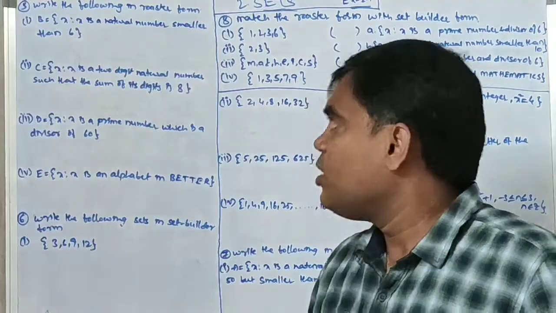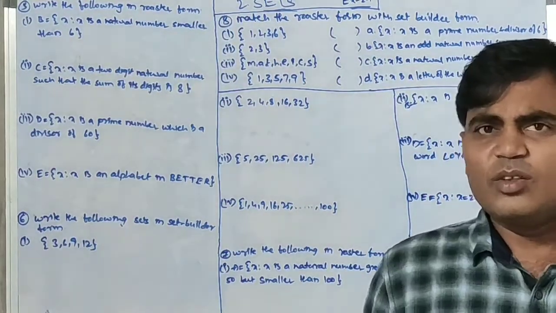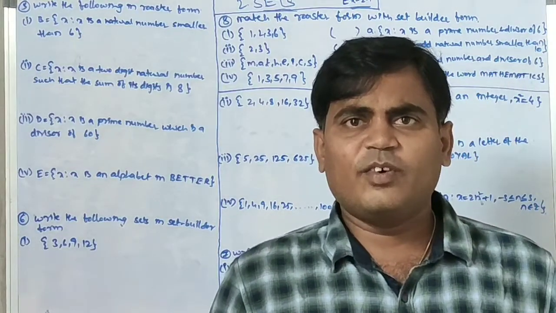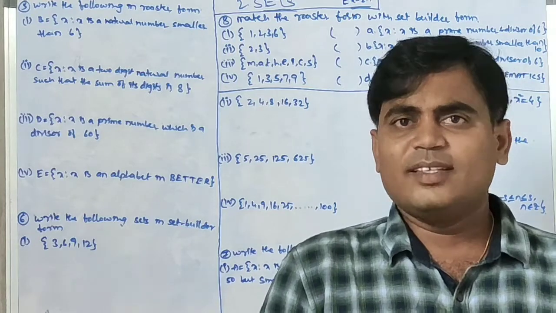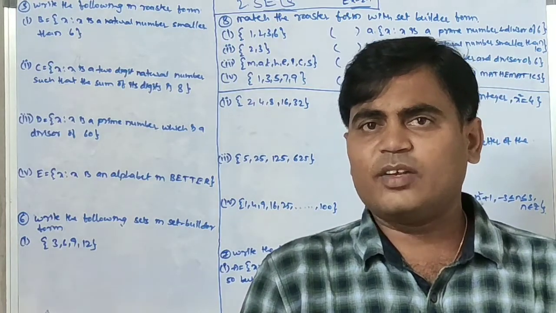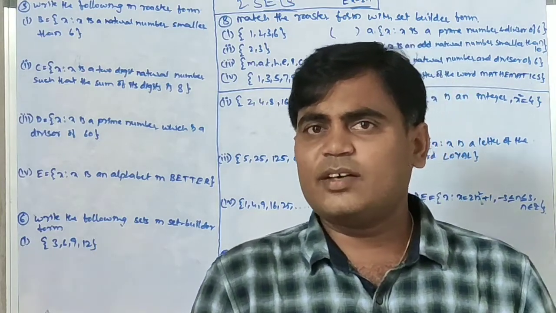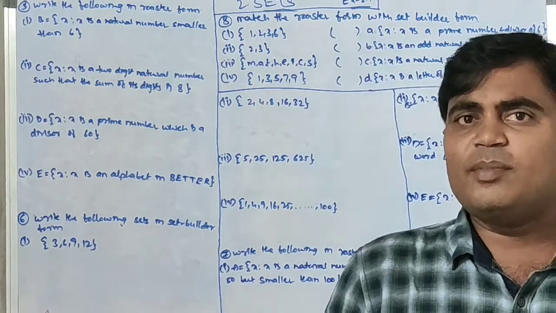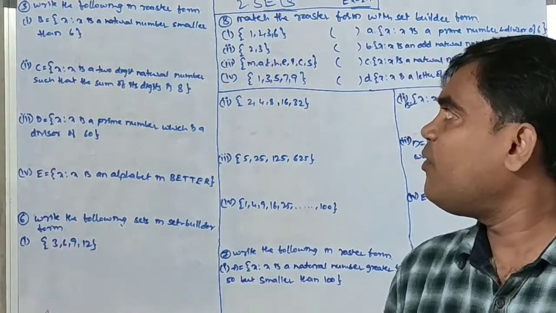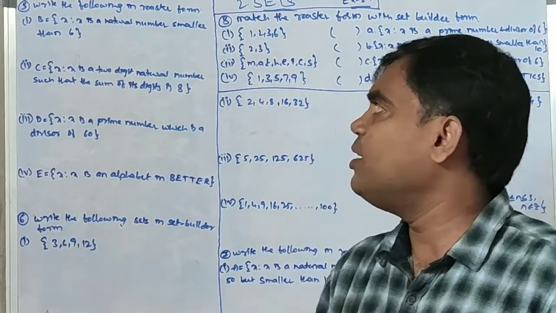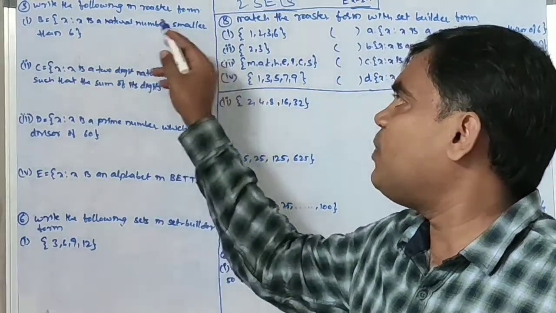Fifth question, write the following in roster form. There are two types of forms for sets, set builder form and roster form. Set builder form is the indirect way of representing a set. Roster form is the direct way of representing sets. In the roster form, the elements appear directly. In the set builder form, they appear indirectly.